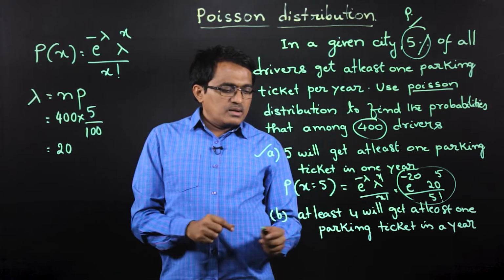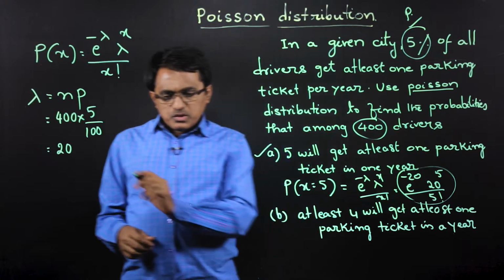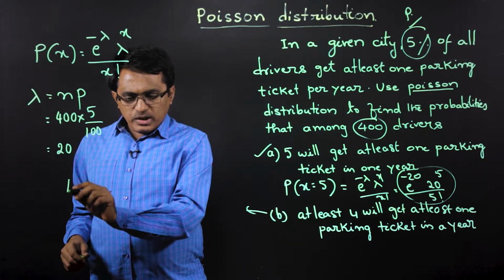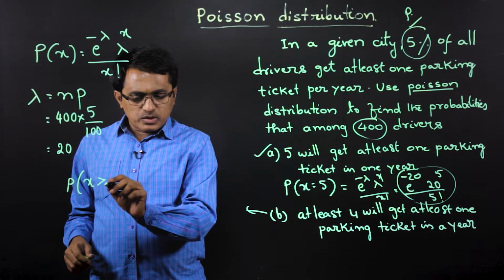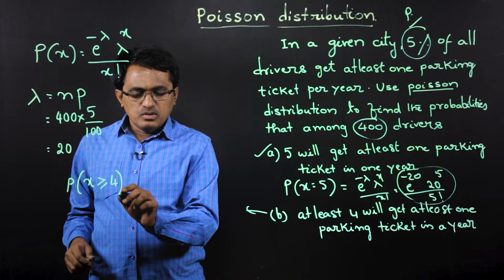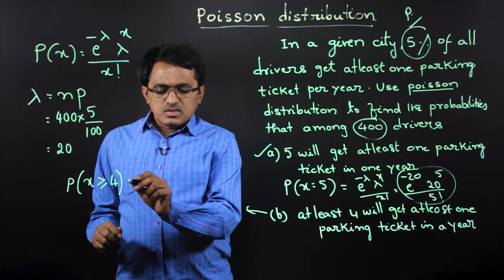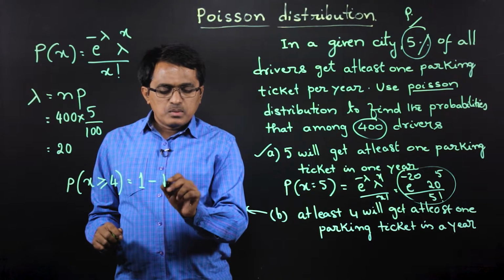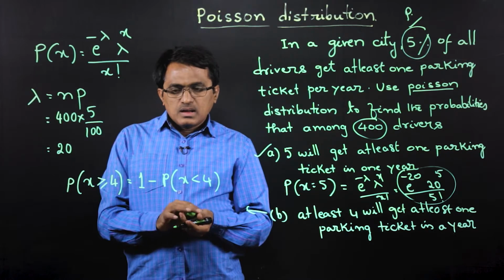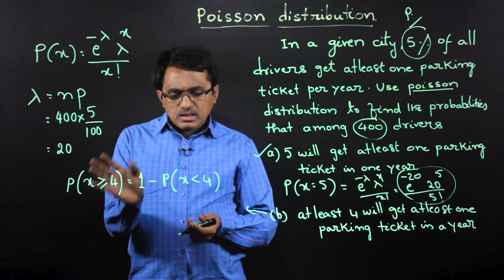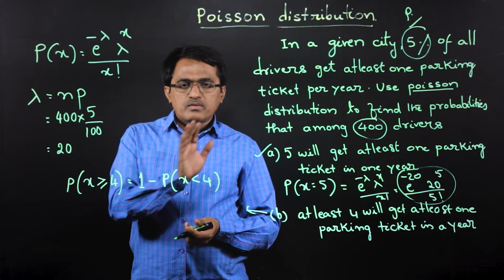Next, coming to the second one, at least 4 will get. That means we need to find the probability that this random variable takes at least 4, that is P of x greater than or equal to 4. This we can write as 1 minus P of x less than 4. We know, because if I take this as P of A, then we can write it as 1 minus P of A bar, where P of A plus P of A bar equal to 1.